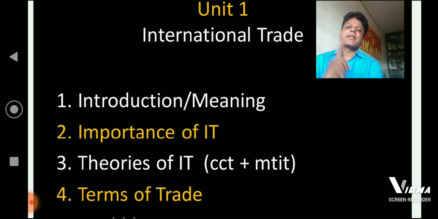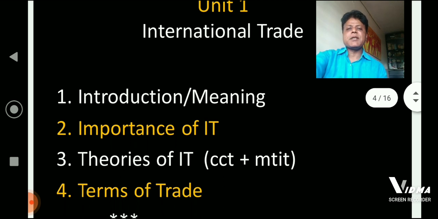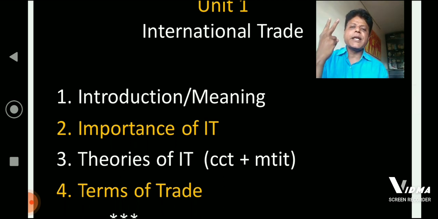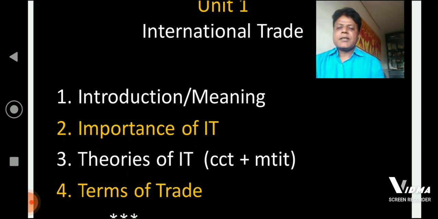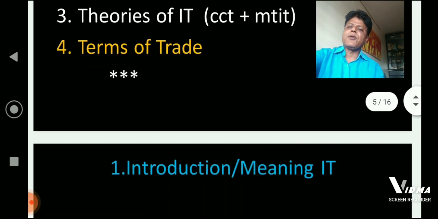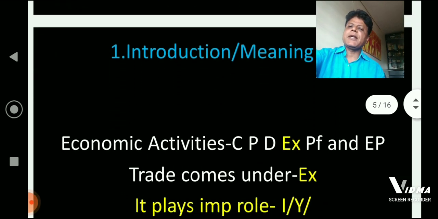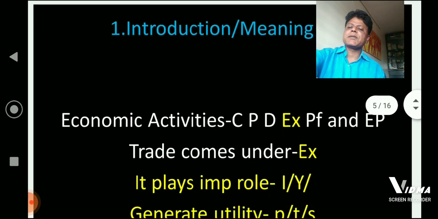We should remember here that there are many theories on international trade, but we are not going to study all of them. In our syllabus, we are supposed to study only 2 international trade theories. One is competitive cost theory, and the second one is modern theory on international trade. And the last subtitle in this unit is terms of trade. These are 4 important titles that we will be studying under unit number 1. Now, we shall begin with introduction and meaning of international trade.